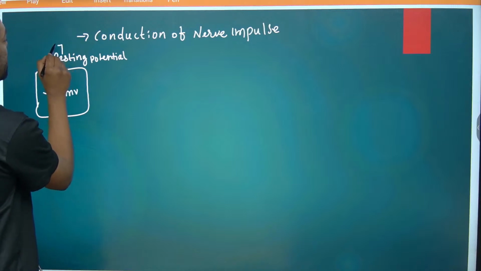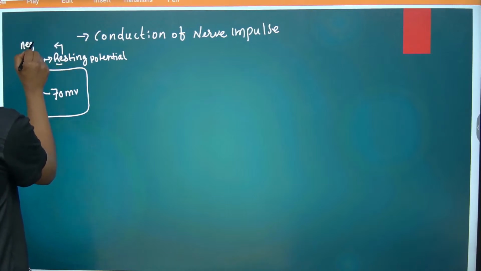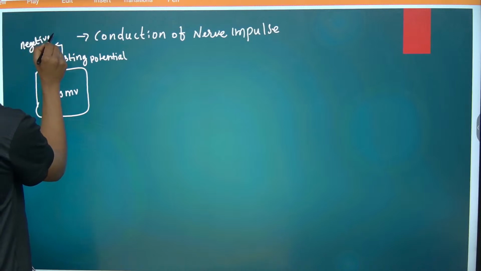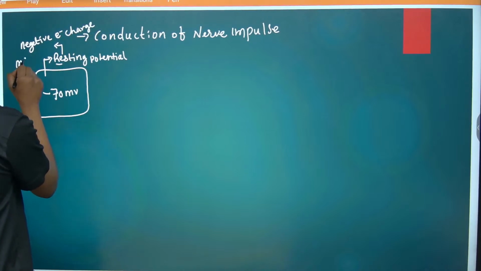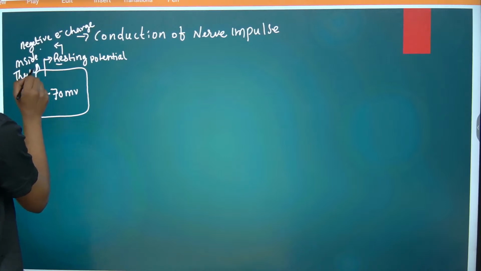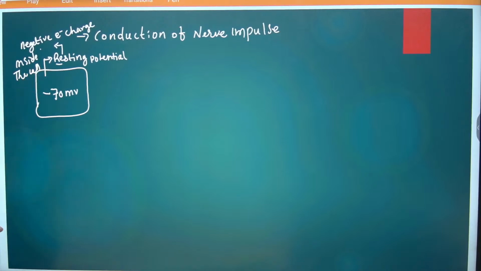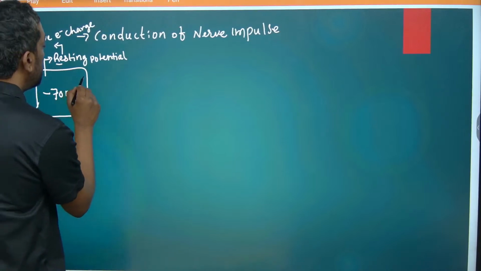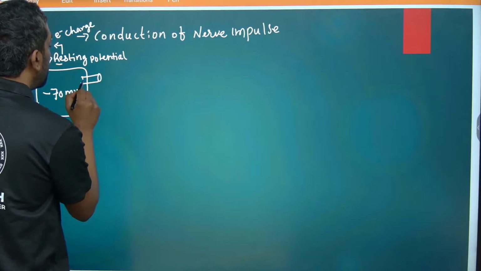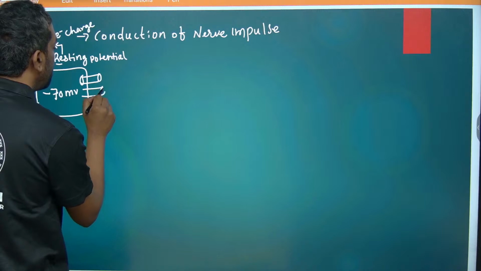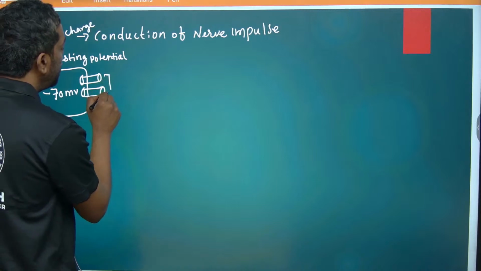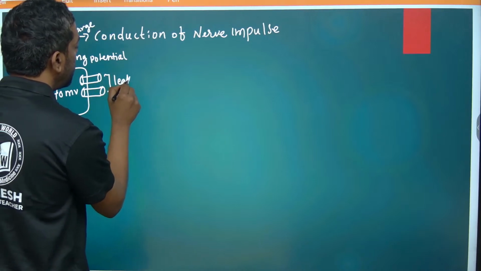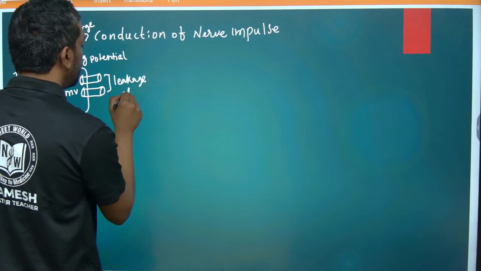Resting potential is minus 70, a negative electrical charge inside the neuron cell. In the membrane there are sodium and potassium channels. These channels we can call leakage channels.